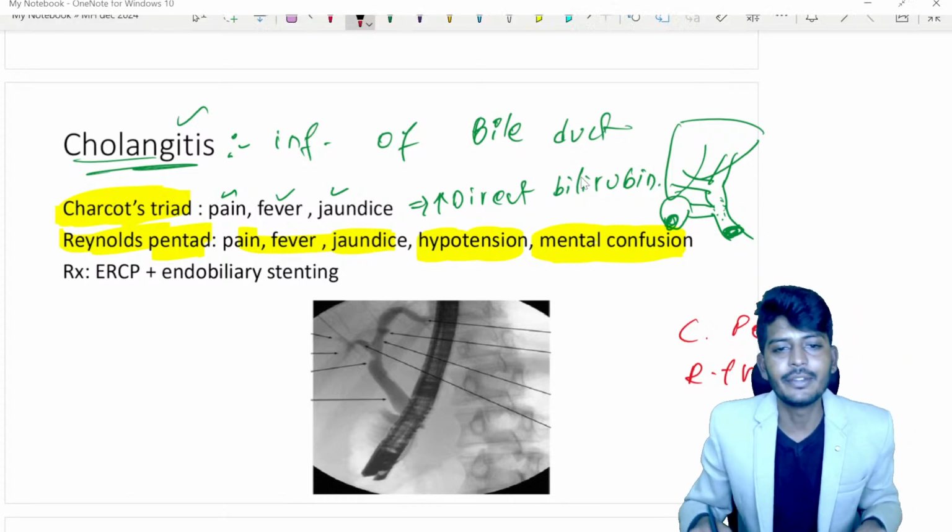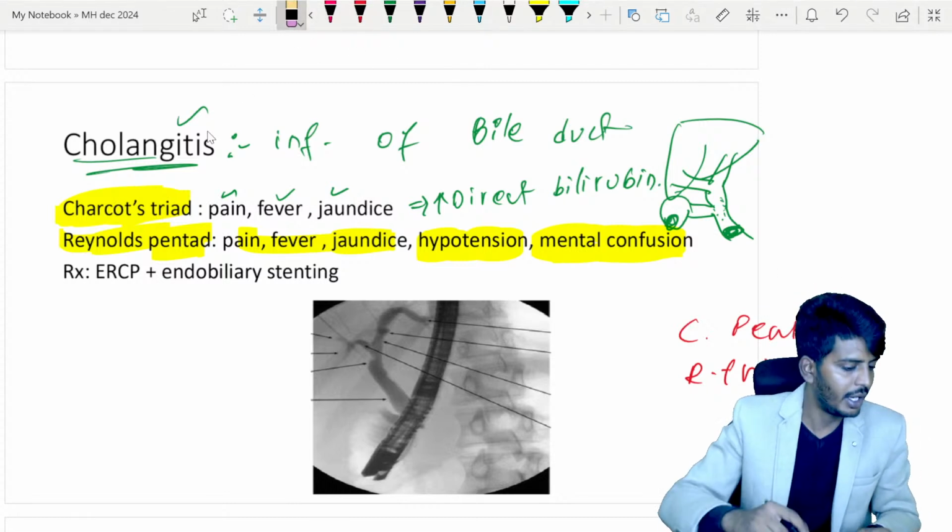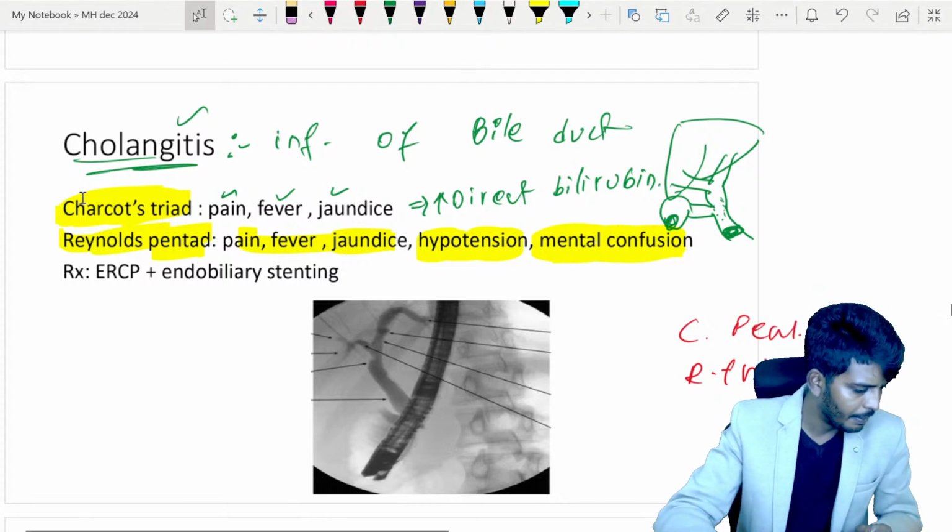So please don't get confused. So these are the symptoms. Okay, so choledochal cyst, what happened?